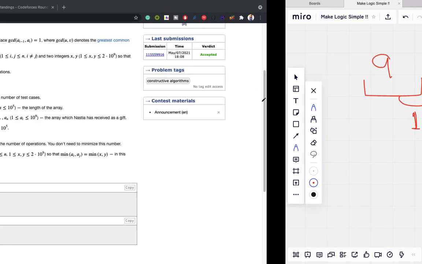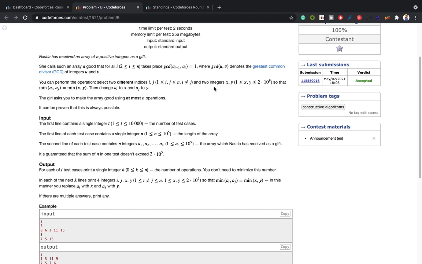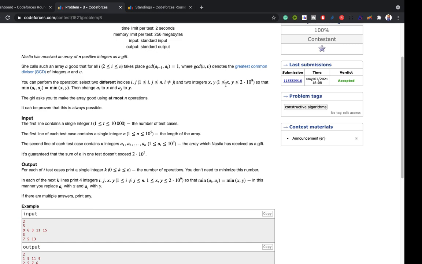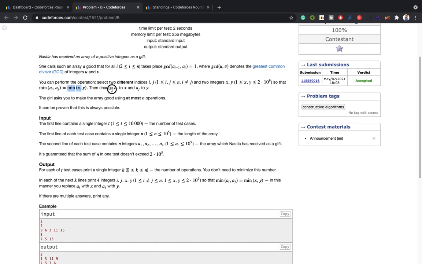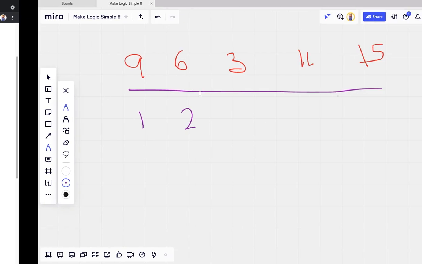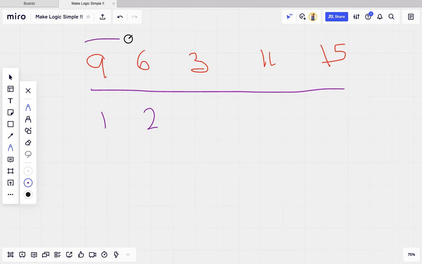So we have to make the array good, and what we can do is choose two indices i and j and two integers x and y. For example, I choose i equal to 1 and j equal to 2. I have to choose two numbers x and y such that the minimum of a_i, a_j is equal to the minimum of x, y.